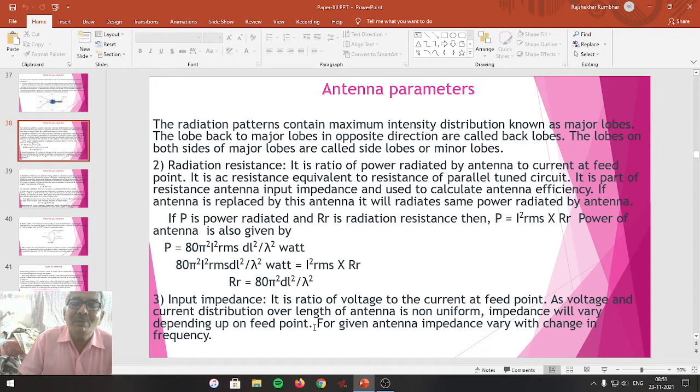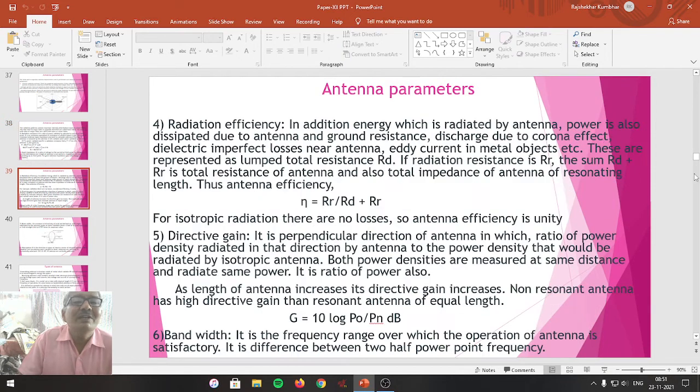For a given antenna, impedance varies with the change in frequency. If the input frequency transmitted by the antenna changes, then definitely the impedance of the antenna also changes. So this is one of the parameters that represents the performance of the antenna.